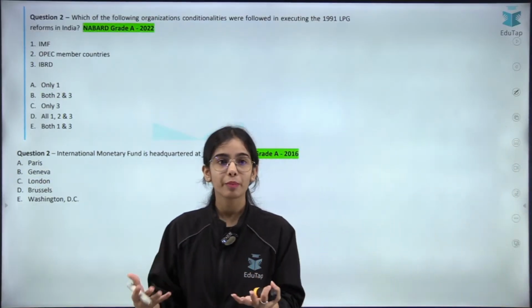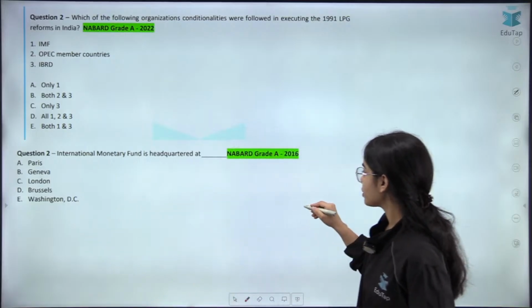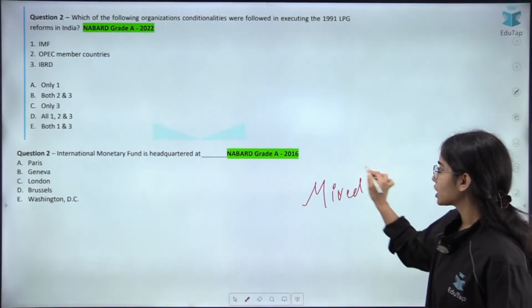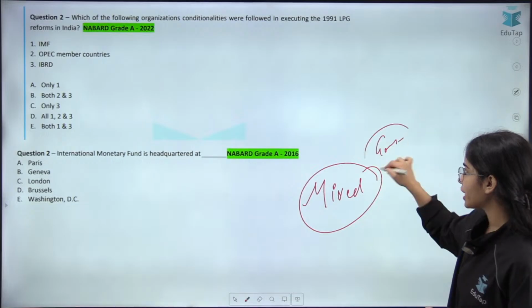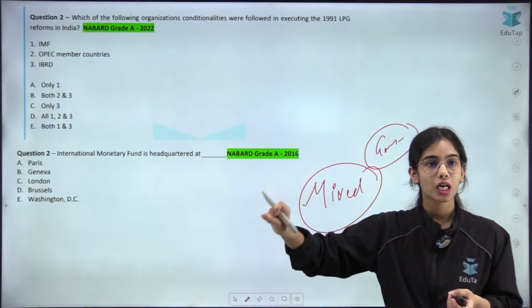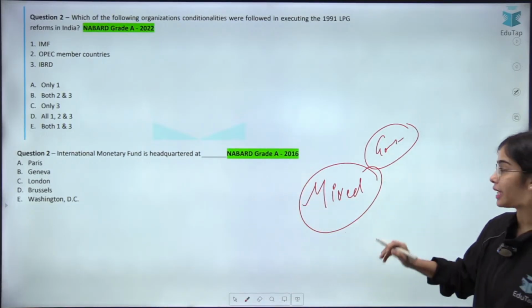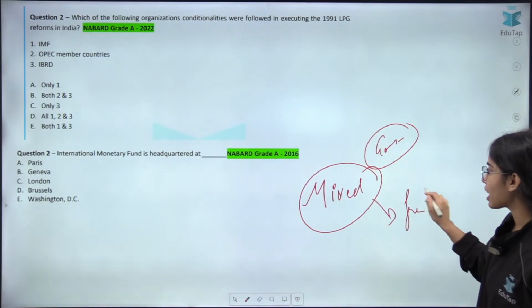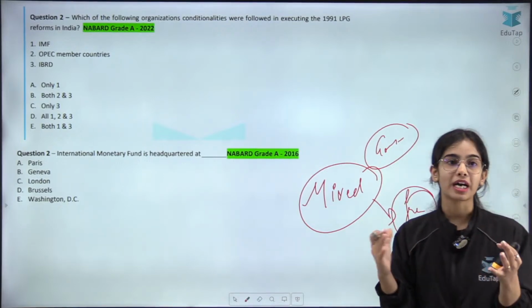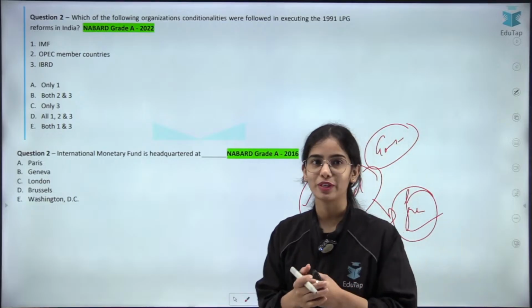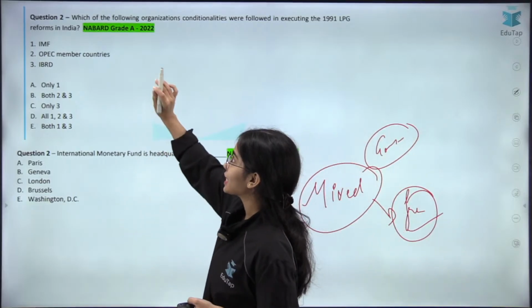We are following a mixed economic structure, right? We are following the mixed economy. We have government intervention when required, like the ration shops where the prices are determined, while we also have the free market structure where the prices are determined by the demand and supply conditions. Very good, everyone.